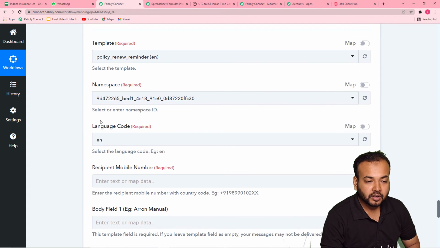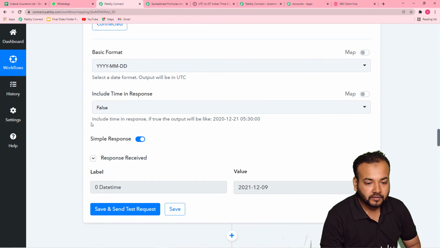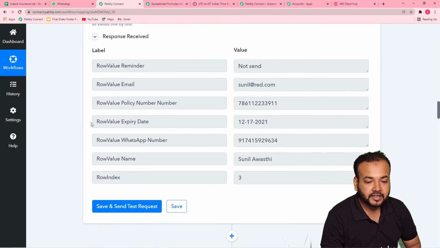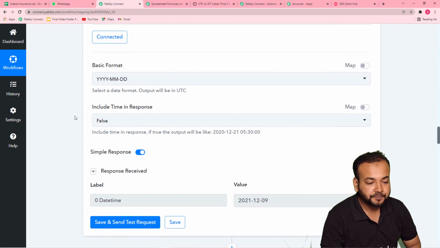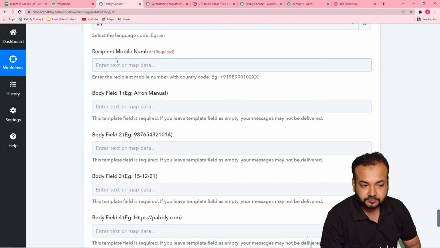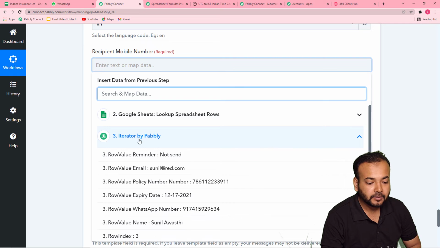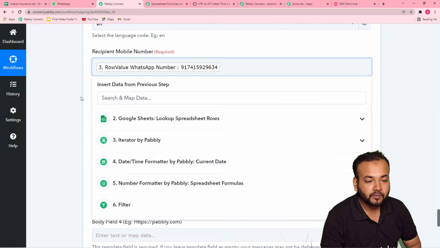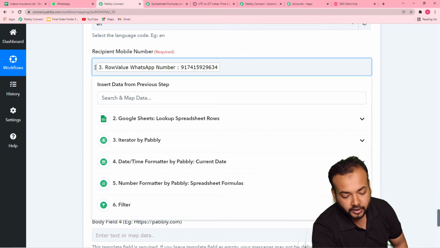Okay, so the WhatsApp number we got is here in this tab. Let me show you. The WhatsApp number of the person is here in this iterator step, where we have segregated the details we got from Google Sheet. So you have to map this WhatsApp number here in this field in 360 dialog step. Click here on this recipient mobile number field, and from this iterator, click on iterator and map this number. And you have to put this number in this format. You have to have a plus sign and the country code also. So we have the country code here, but we do not have the plus sign. So let me put a plus sign here.